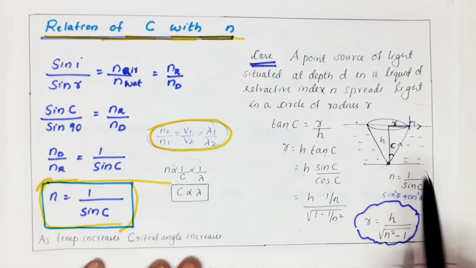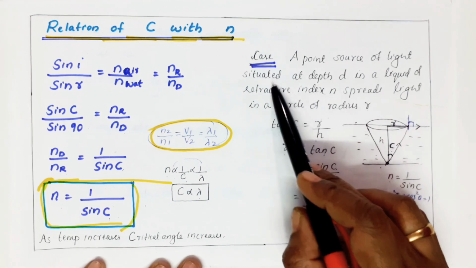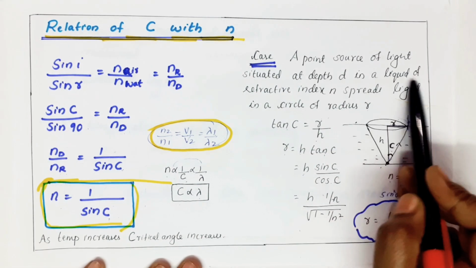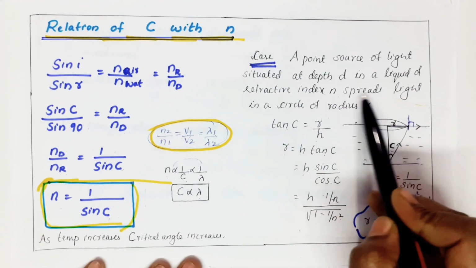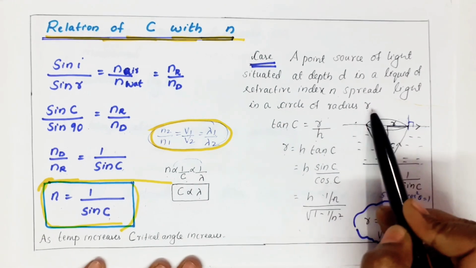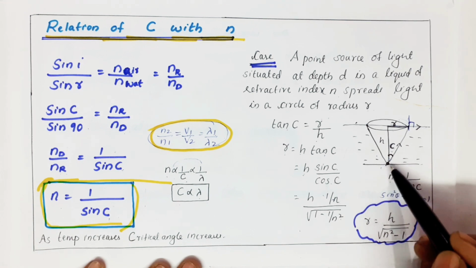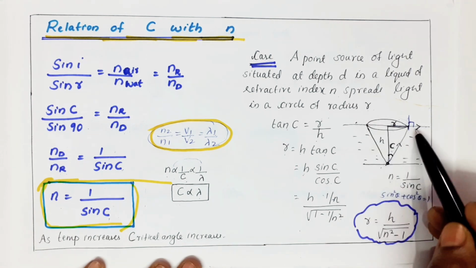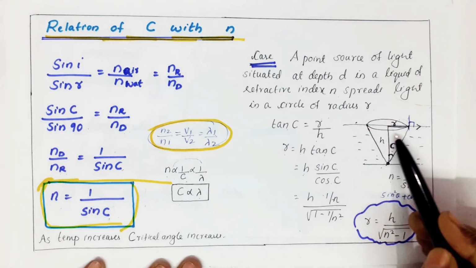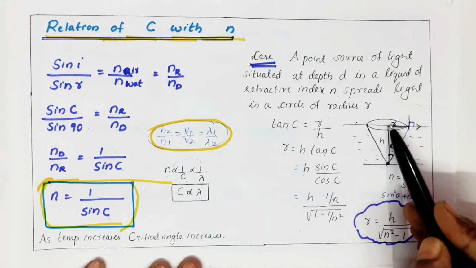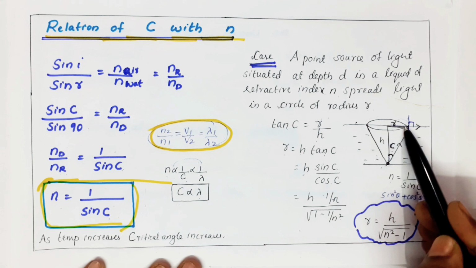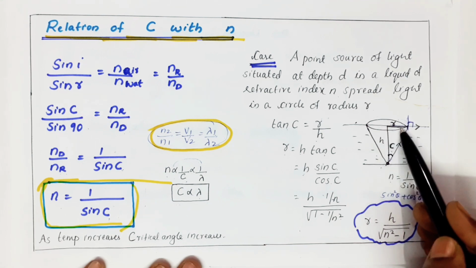See here, I am taking a point source of light situated at a depth H in a liquid of refractive index N. It spreads light in a circle of radius R. It means here an object is there, a point source. For example, it may be a bulb. So light goes like this, in a circular patch. This depth is H. And what about this radius? They'll ask. The radius is R.